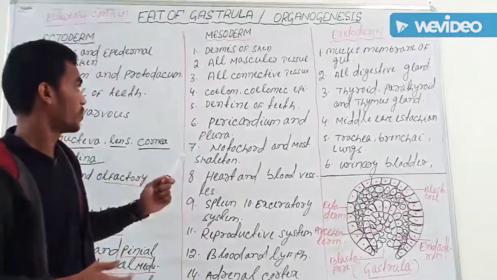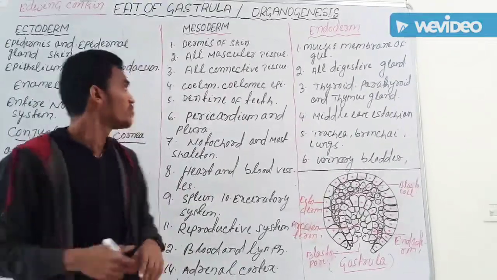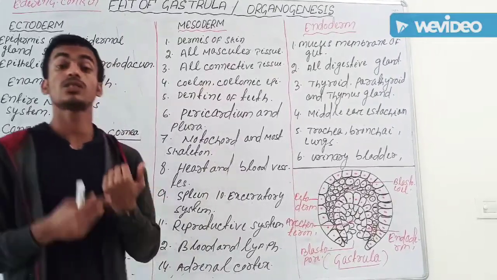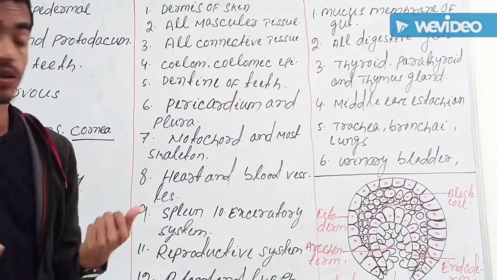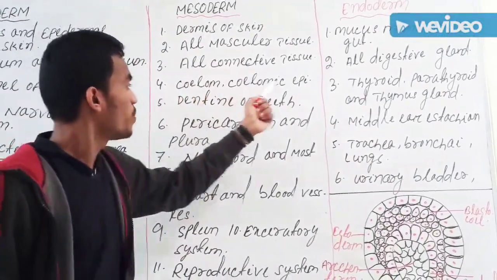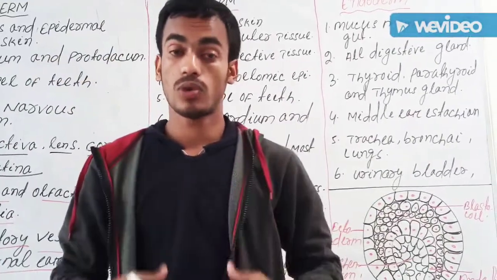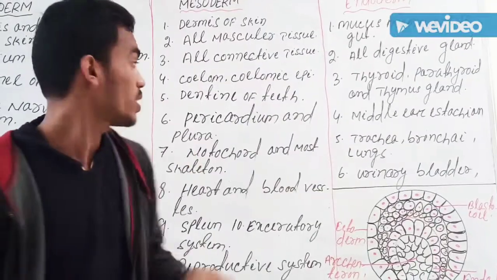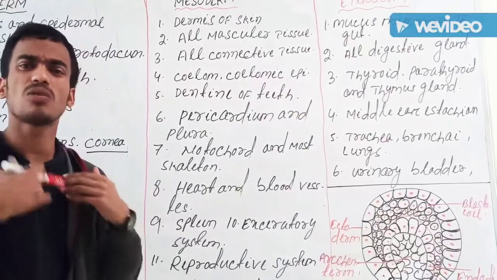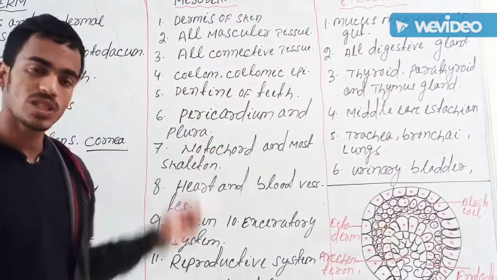You have to remember all muscular tissue, all types of muscular tissue in our body, come from the mesoderm. Then all connective tissue. All connective tissue means bones, and fluid connective tissue, blood. These come from the mesoderm. Then coelom, coelomic epithelium. So what is the coelom? The body cavity present in our body is called coelom. And this coelom comes from mesoderm. Coelom is also present in the middle part of our body, so you can easily remember it.